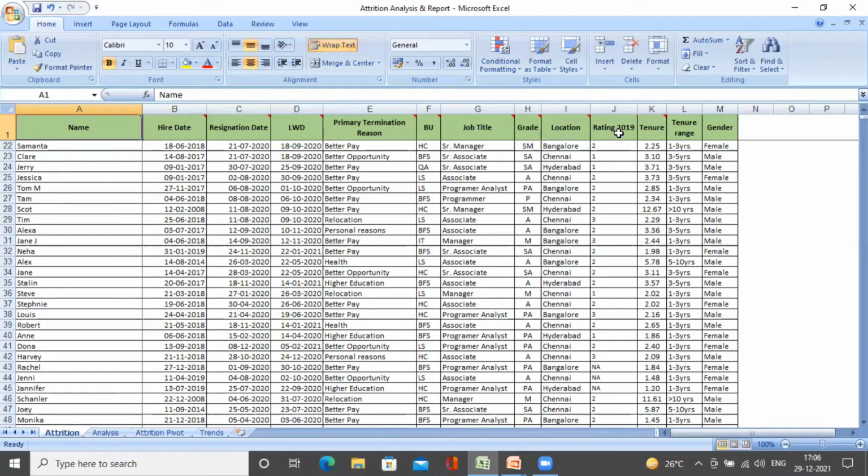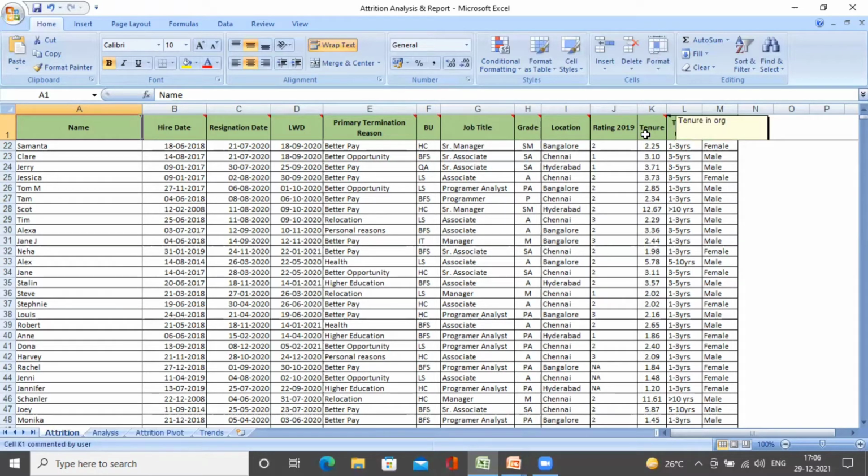So again, here we see 1, 2, 3, 4, and NA. So what is 1? 1 is the top performer, 2 is again a good performer but can do better, followed by 3, where they need improvement. And NA is usually employees who were not rated due to other reasons, like where they would have joined very recently or are on long leave. So again, not going into more detail of the performance management system, you can just collate the data pertaining to the rating that the associate received last before their exit.